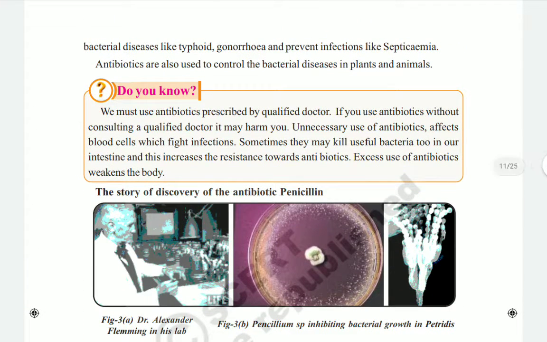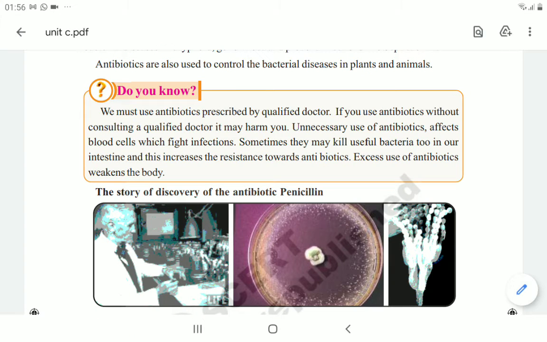Homework: questions 1 to 6, write one time in your homework book. CW will be chapter number 3.1, the story of microorganisms 1: questions 7, 8, 9, 10, 11 as classwork, and homework will be questions 1 to 6, written one time. Okay, so thank you.